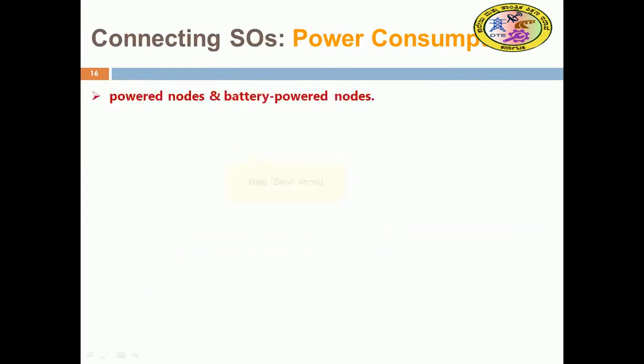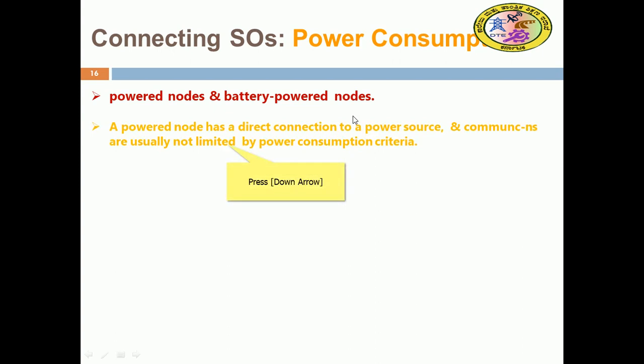Coming to power consumption, after discussing range and frequency band: nodes may be battery powered, or cell or solar powered. Powered nodes have a direct connection to a power source, so communication is usually not limited by power consumption criteria.